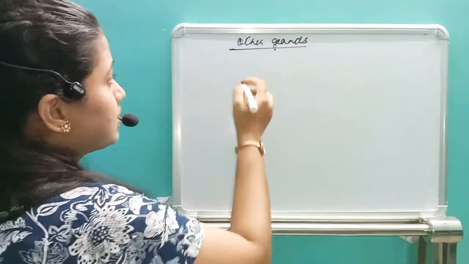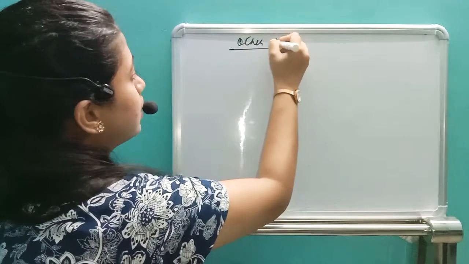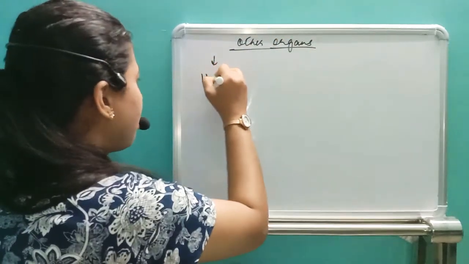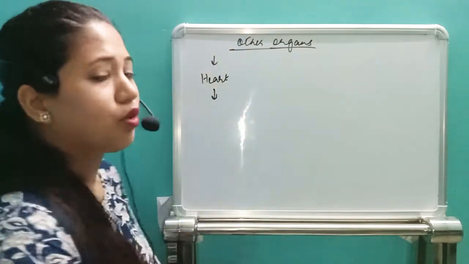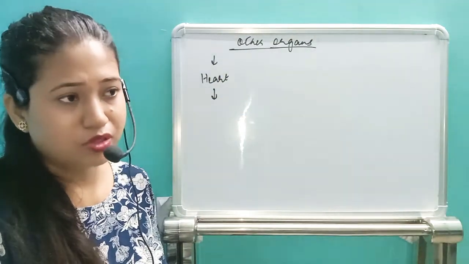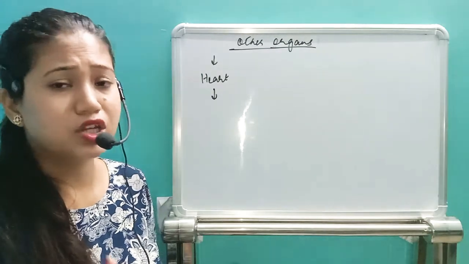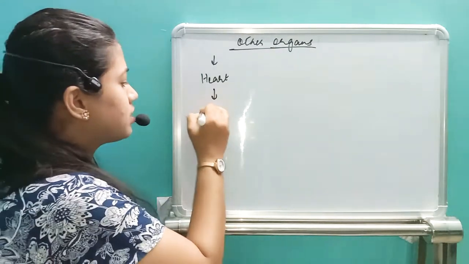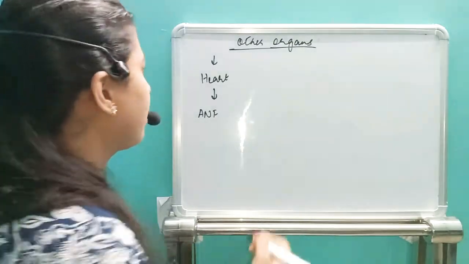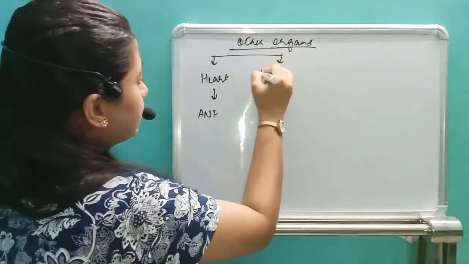So we will see some other organs which act as endocrine glands. First of all, we'll see the heart. Heart will release a hormone. I have already mentioned it in the chapter Excretory Products and Their Elimination. We have seen that the heart is releasing ANF. The function of ANF I will not tell you, I have already told you. Next, another organ, the kidney.